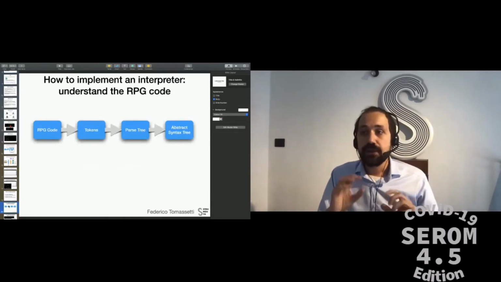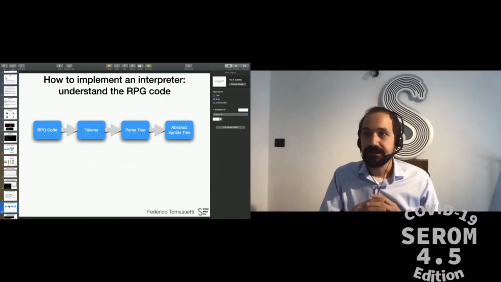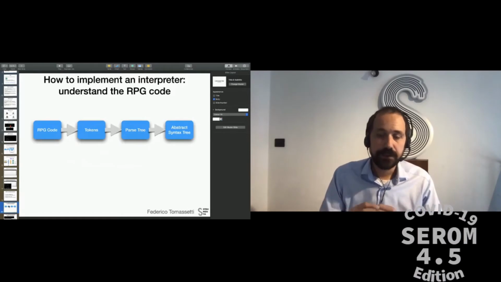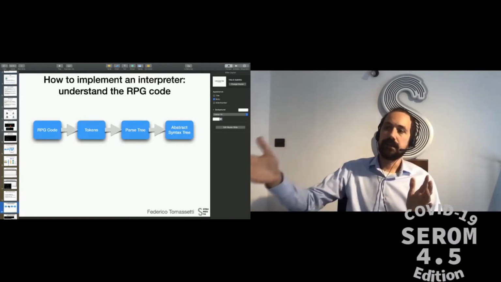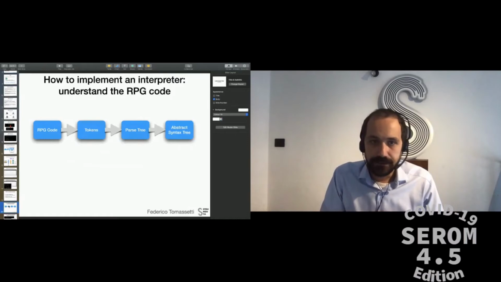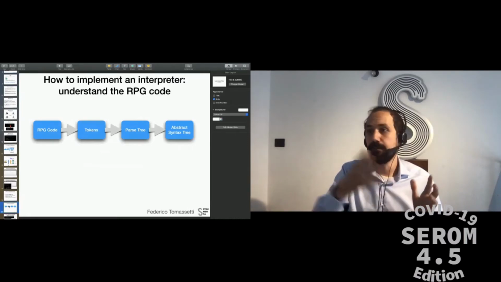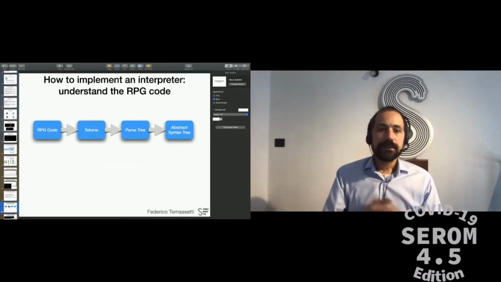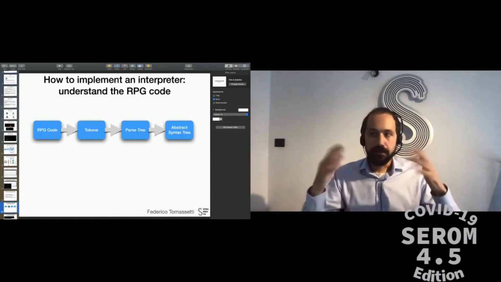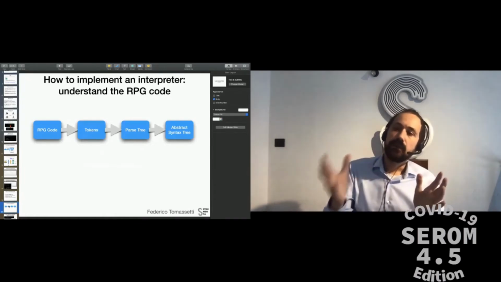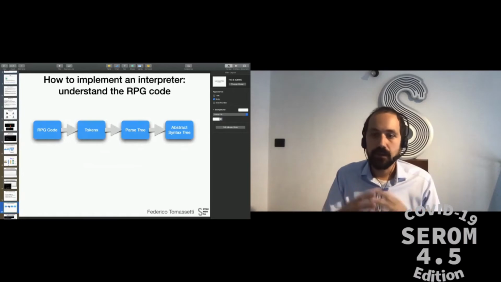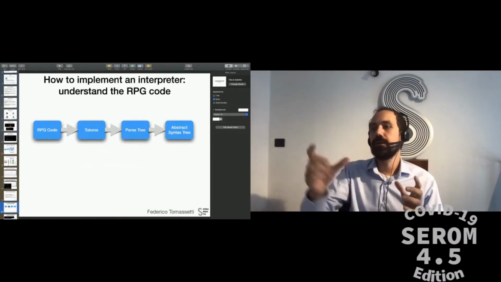Understanding the RPG code per se is not trivial, of course. And so it's a problem that we split into several sub-problems, so divide et impera, right? We start from the RPG code, our big string, and we split it into tokens. We can regard tokens as the single words contained in our program.